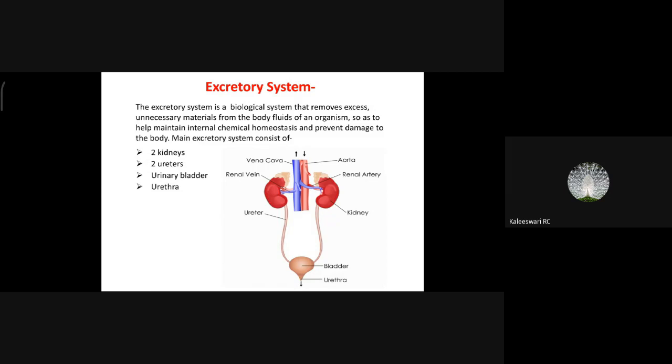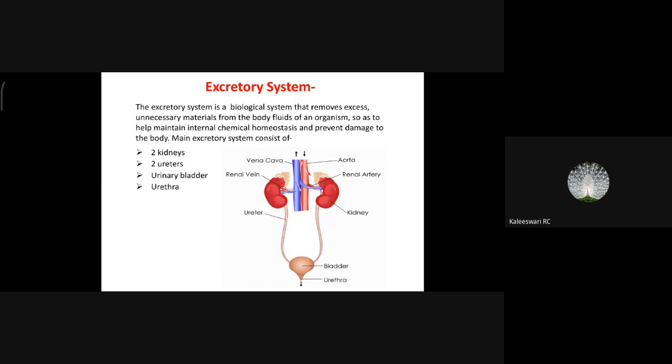And the waste material filtered by the kidney passes through the ureter and is stored in the bladder, that is the urinary bladder. Then urine is created by this urinary bladder, and then by our own voluntary control, the urethra opens, right? So when we wish to excrete urine, then only the urethra opens, right?